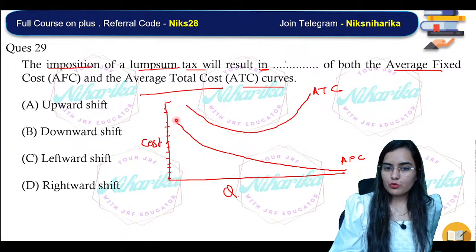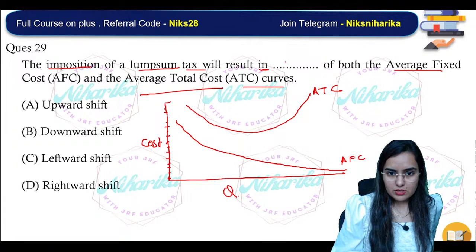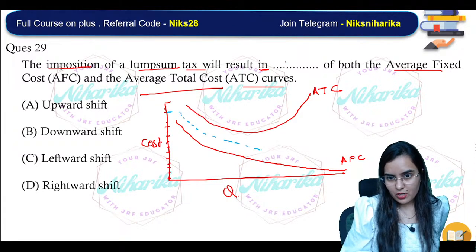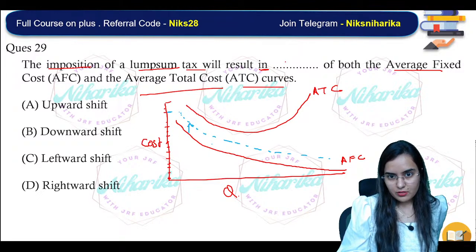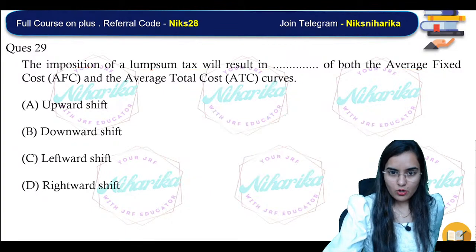So if we have to pay more tax, that means it will be more costly. That means this curve will actually shift. This cost will increase and the curve will shift upward. Don't you think so? The curve will shift upward because it will be more costly then for us. Simple ही तो है. Got it?